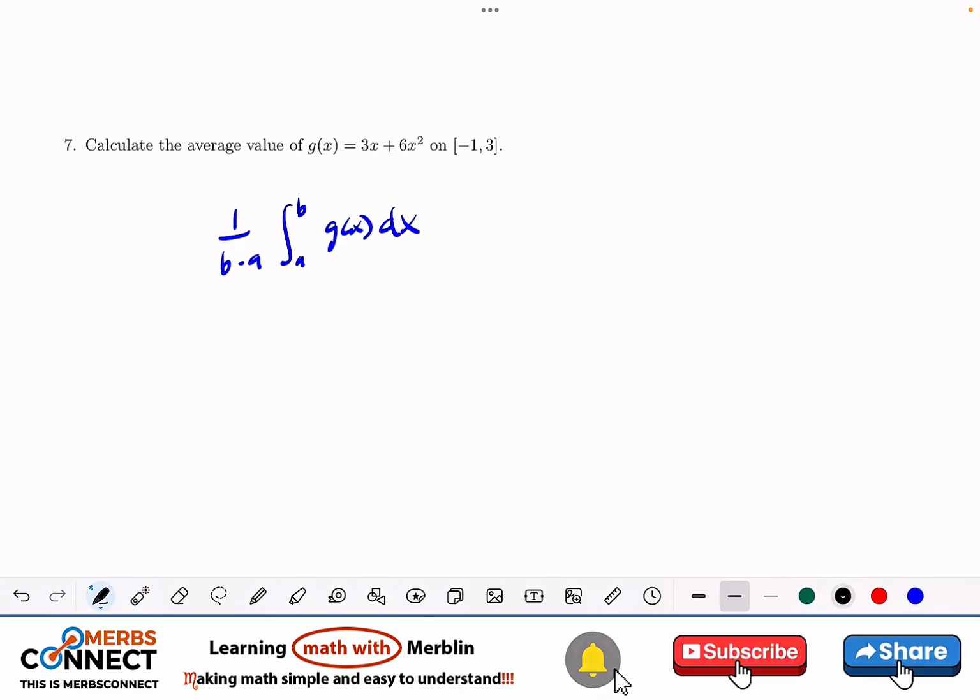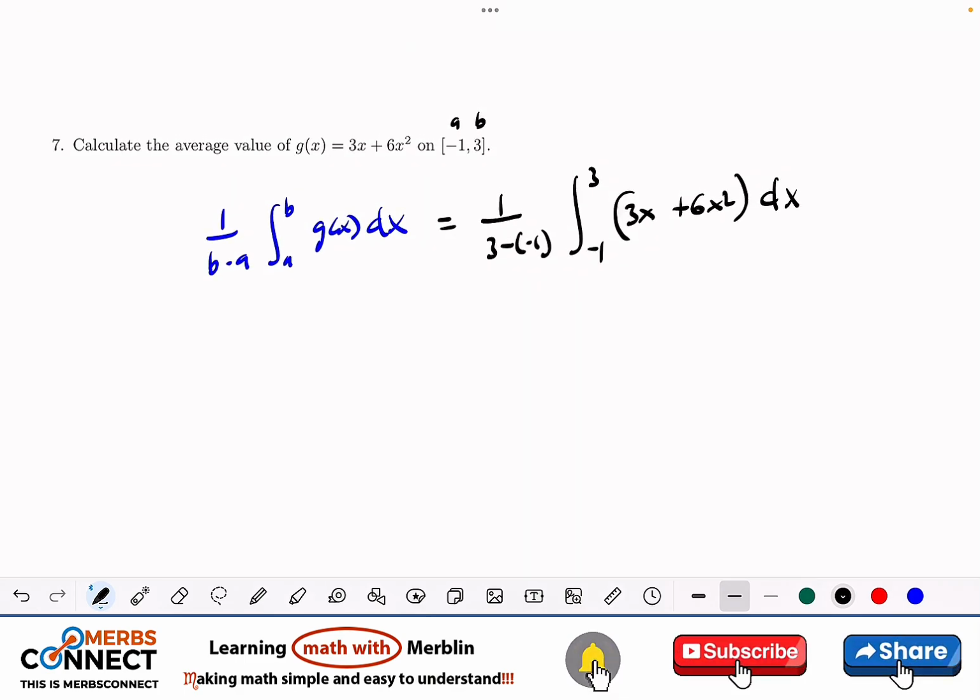So what are we going to do? What is our a? This is a, this is b. So we are going to have 1 divided by 3 minus negative 1, integration from negative 1 to 3, 3x plus 6x squared dx. We are almost getting it done. So this is going to be 1 divided by 3 plus 1, which is 4. And then let's do the integration. 3x squared divided by 2, because this is x to the power 1, plus 6x to the power 3 divided by 3, from negative 1 to 3.